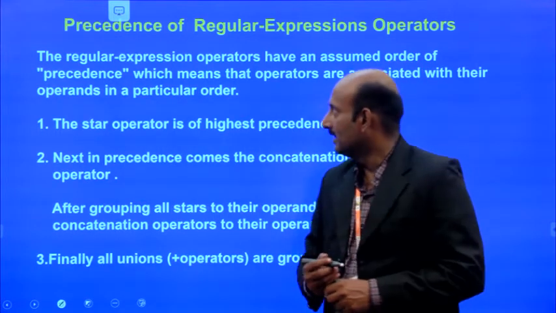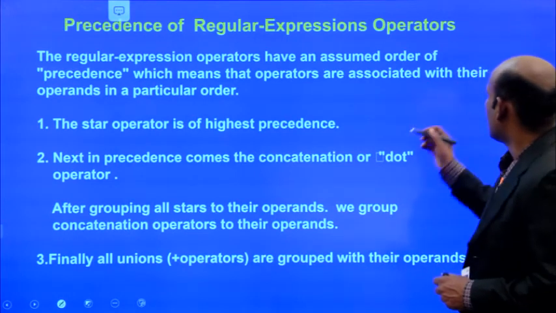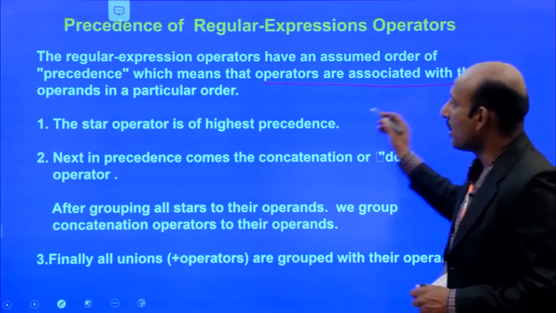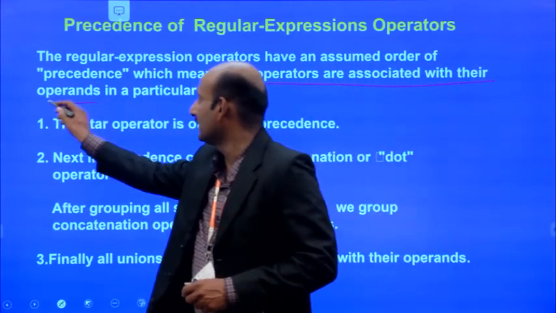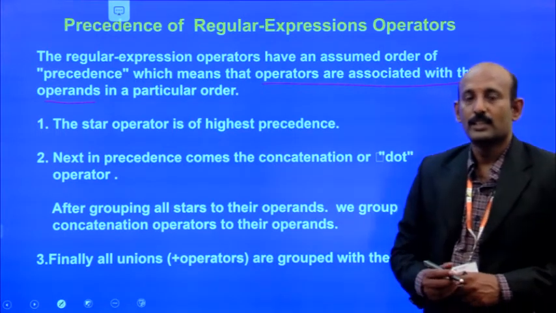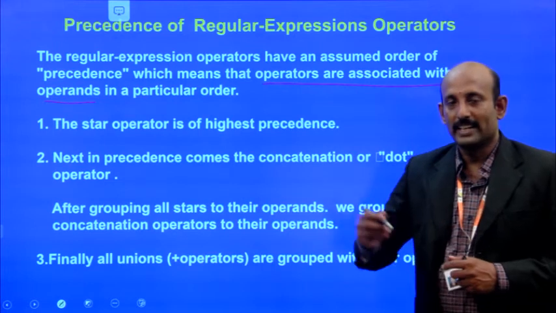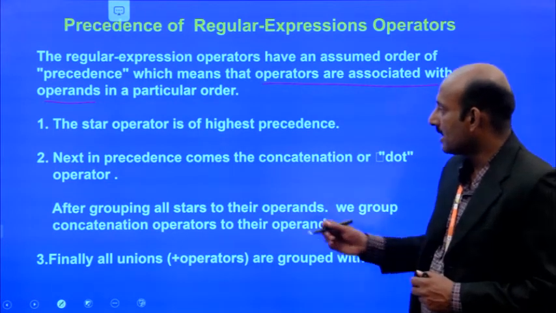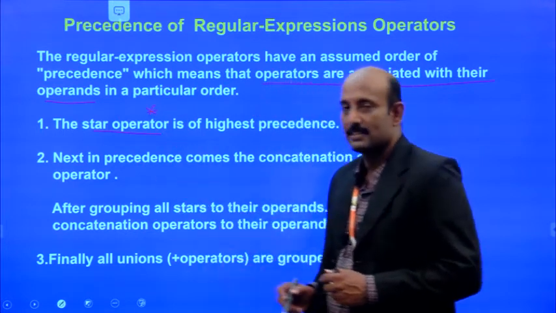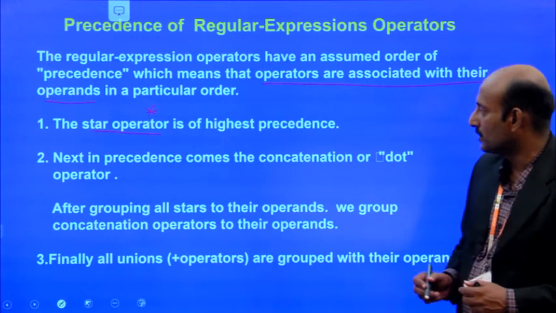So here, the precedence of regular expression operators means the order in which operators are associated with their operands. We have already seen the star operator, that is the Kleene closure operator.